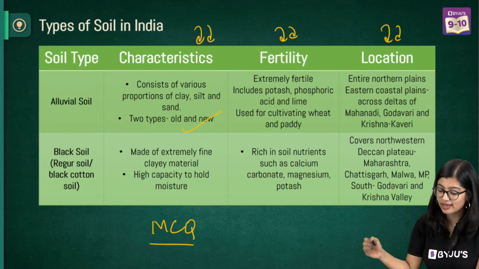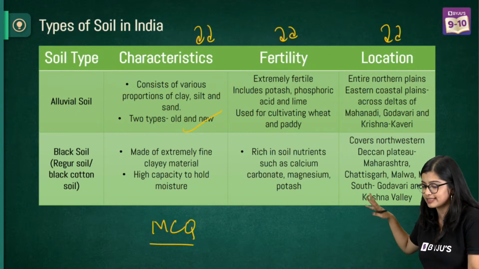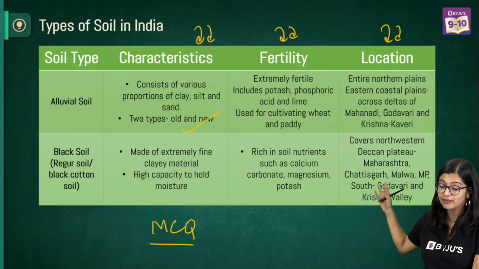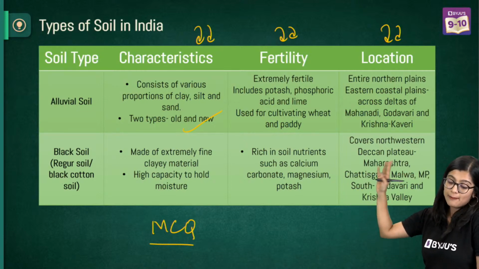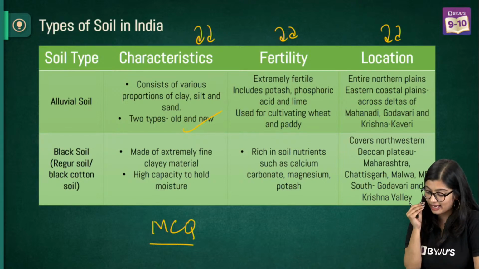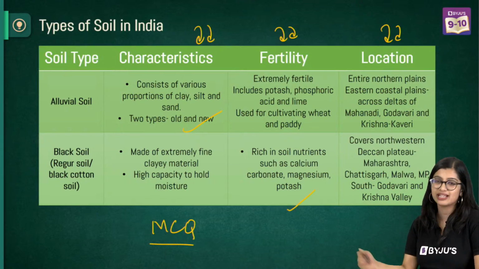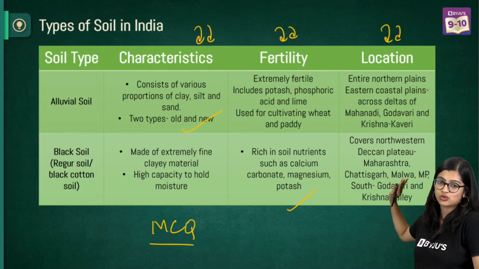So in alluvial soil, we know that it has clay, silt, sand. Two types of alluvial soil are there, Bangar and Khadar soil. Then we know that it's extremely fertile, normally found in the northern plains region. Black soil has high capacity to hold moisture and extremely fine clay material and is rich in a lot of nutrients, mainly found in the Deccan Plateau region like Maharashtra, Karnataka, and so on and so forth.